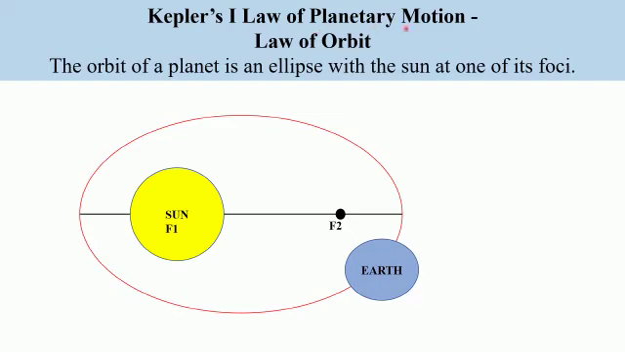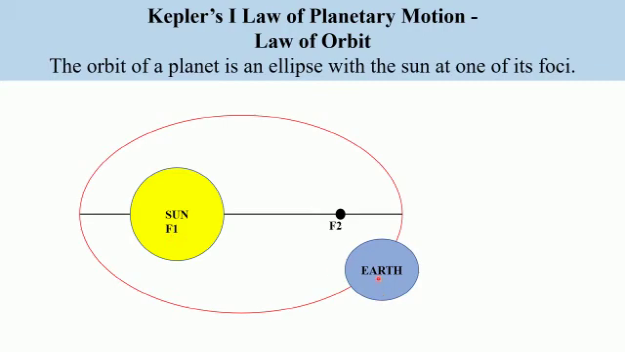Kepler's first law of planetary motion. This law is called the law of orbit. And the law says the orbit of a planet is an ellipse with the sun at one of its foci. So here we have shown an ellipse, and this ellipse has got two focuses, F1 and F2. As you can see, at the first focus we have shown the sun. So at one of the focuses of the ellipse we have the sun.